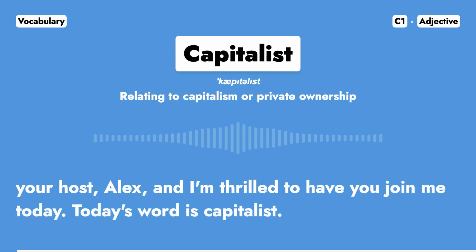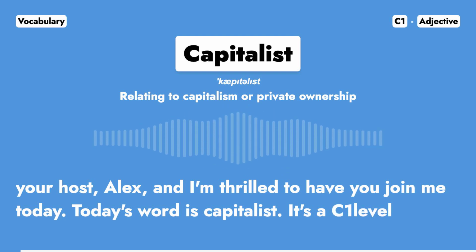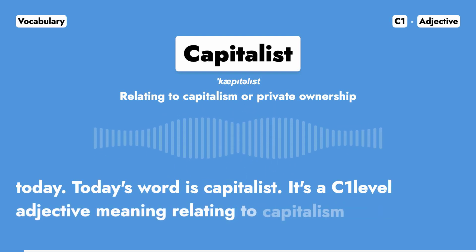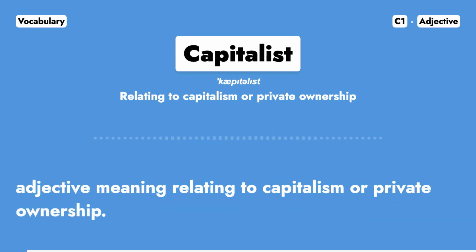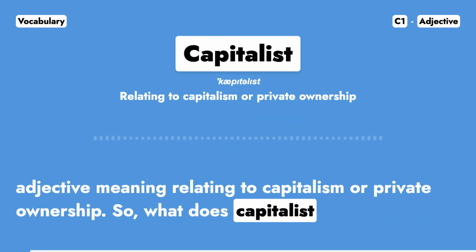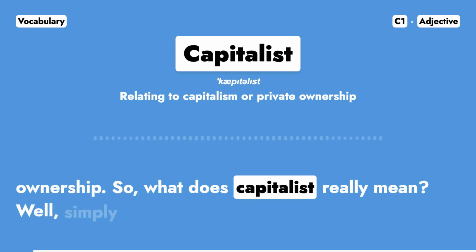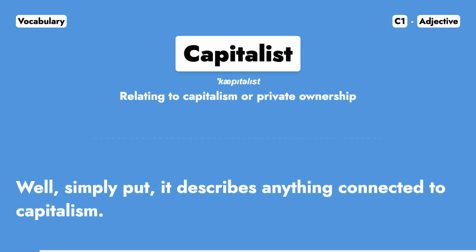Today's word is capitalist. It's a C1 level adjective meaning relating to capitalism or private ownership. So, what does capitalist really mean? Well, simply put, it describes anything connected to capitalism.